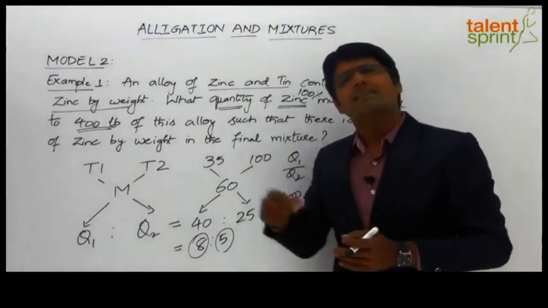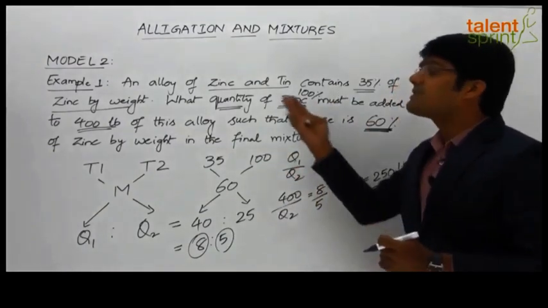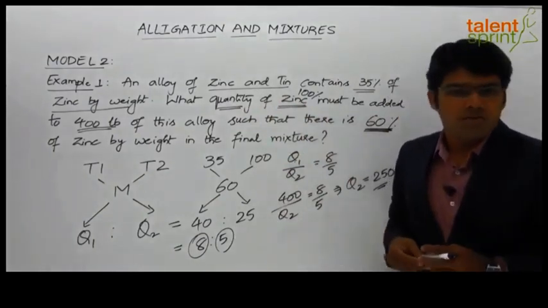So this is one question where we have seen the strength of the ingredients of the mixture is given to us. Either the strength of zinc may be given or the strength of the other component, that is tin, may also be given, right?